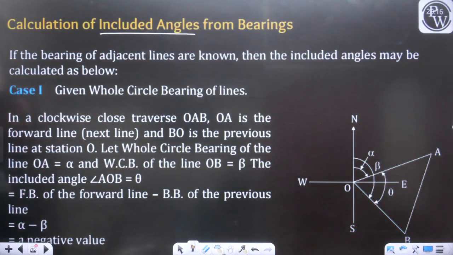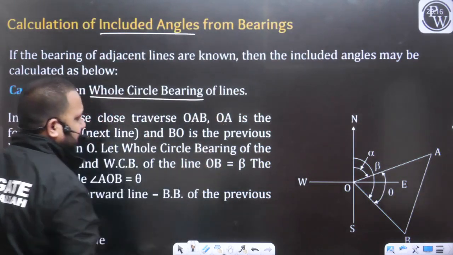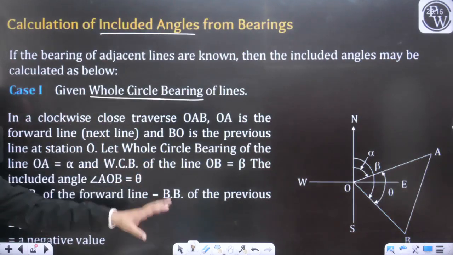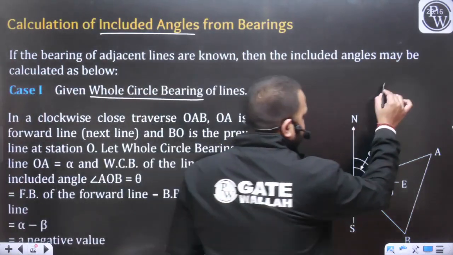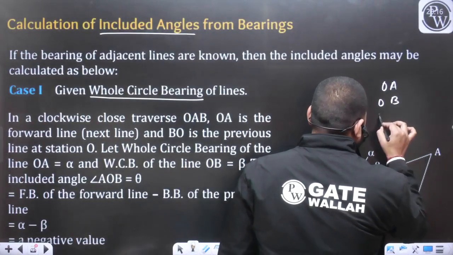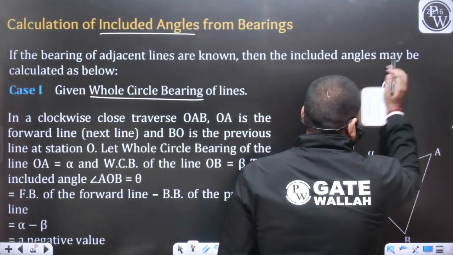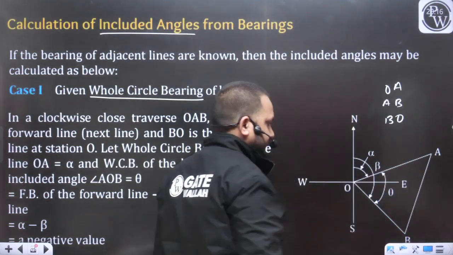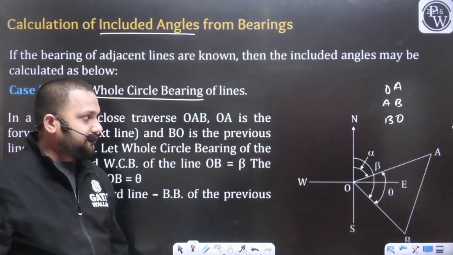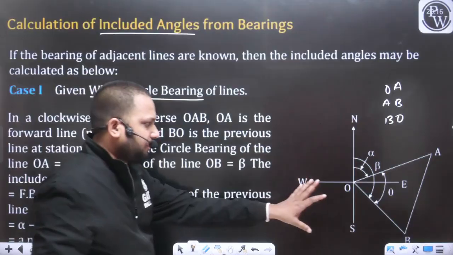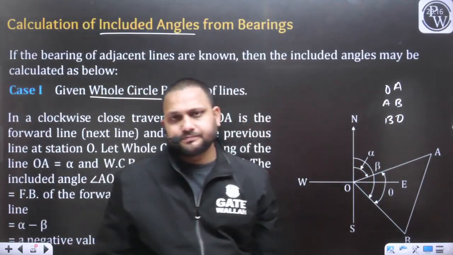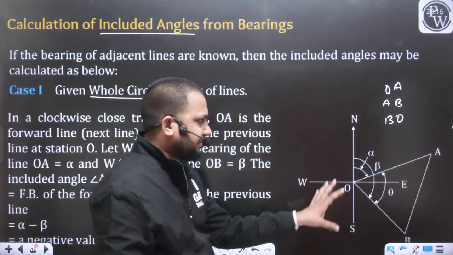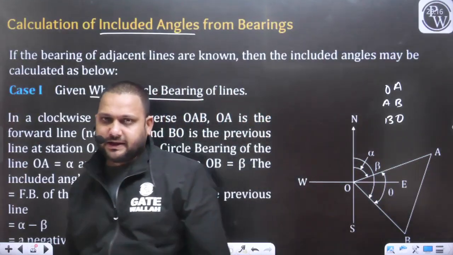Given whole circle bearings, if you know the bearings of all the lines in the WCB system, for example the lines OA, AB, and BO, how can you calculate the included angle?